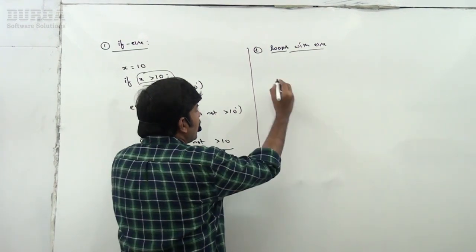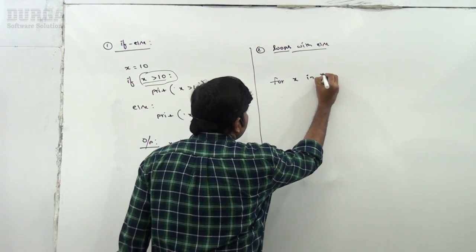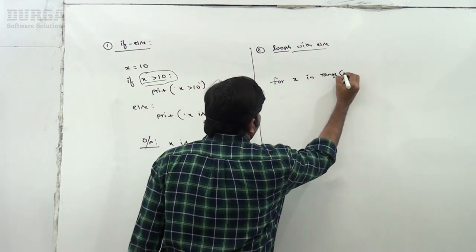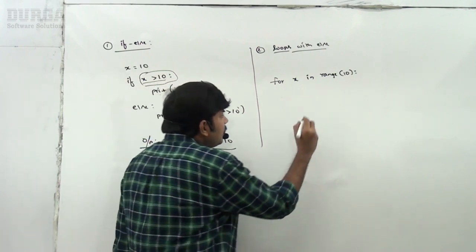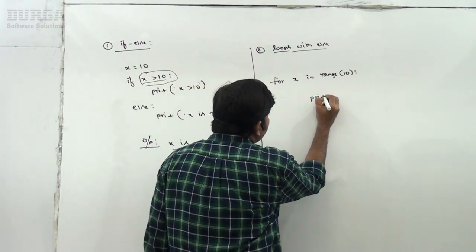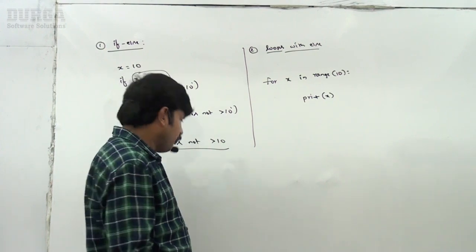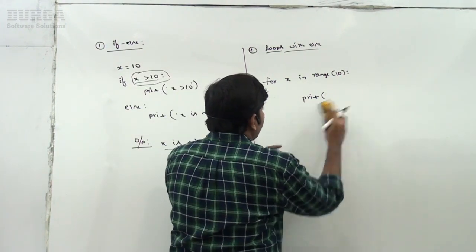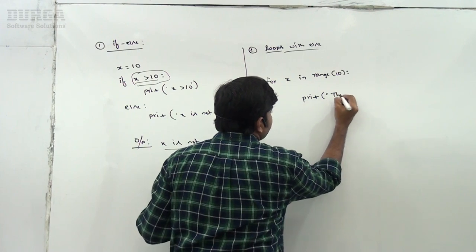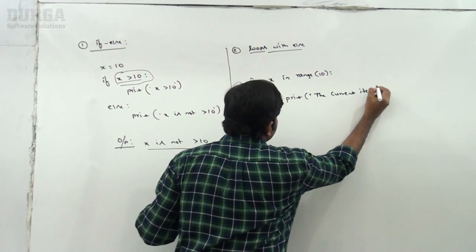Have a look, I'm taking a very simple example. For x in range of 10, print the x value, where the current item is x.